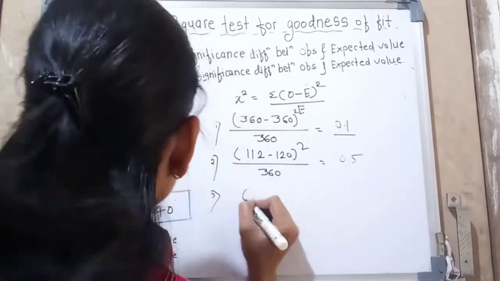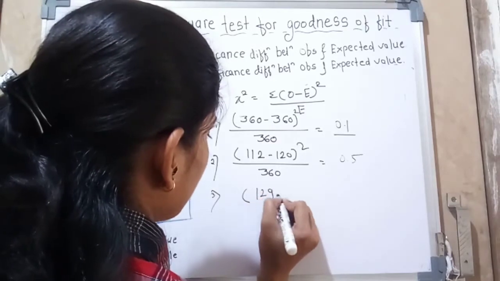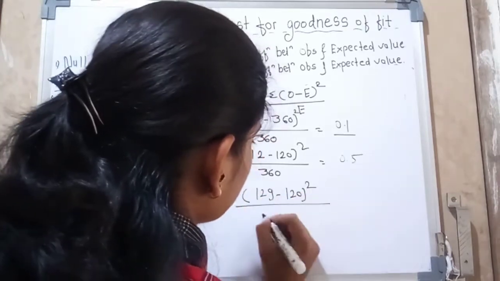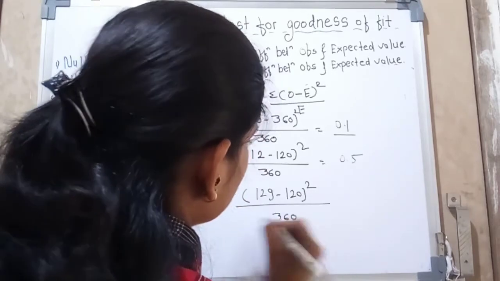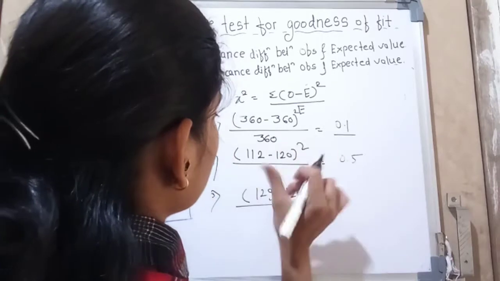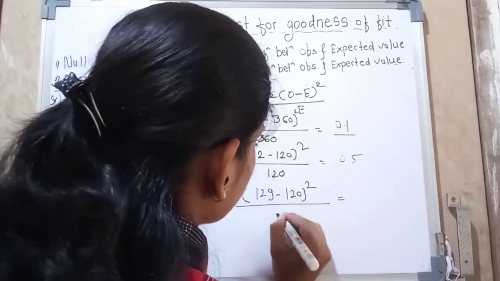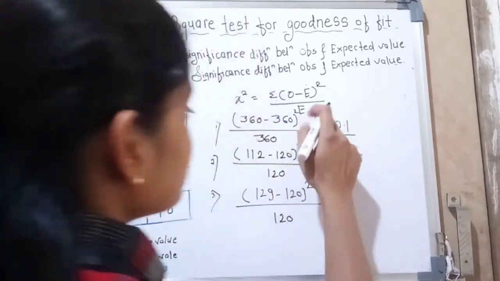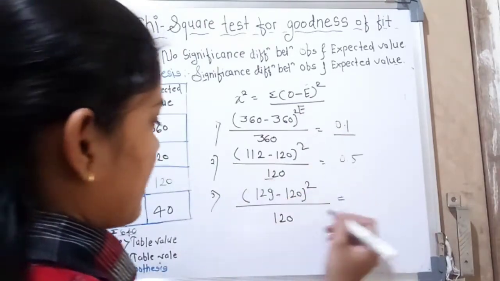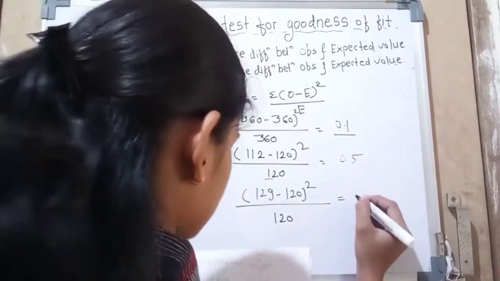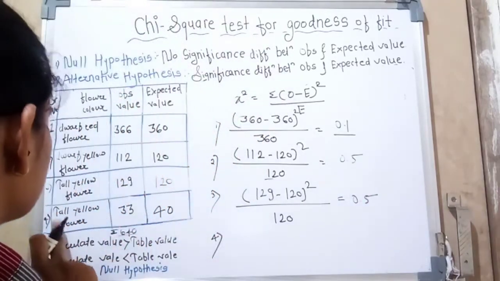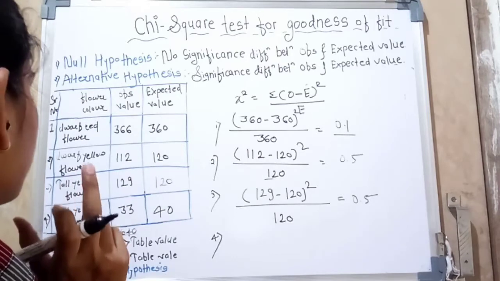Okay, for the third one, which is 129 minus, sorry, expected value is 120, total 160. Here we write expected values, and then our result is obviously 2.5. The fourth one is a tall yellow flower.